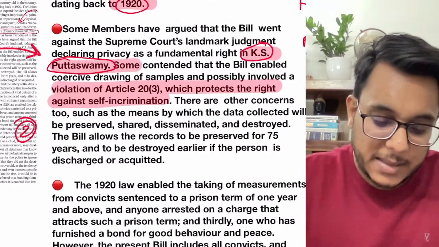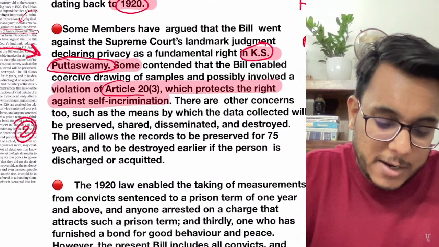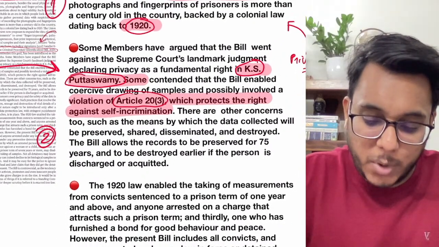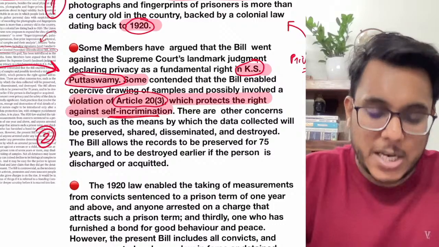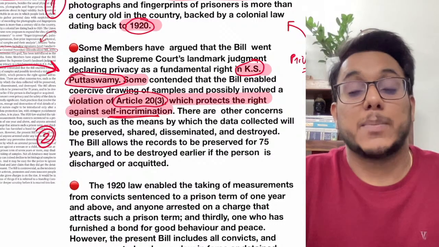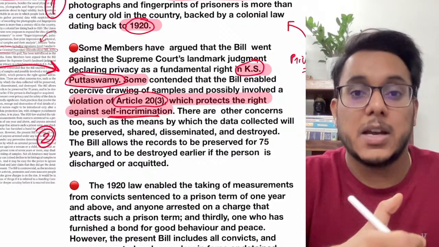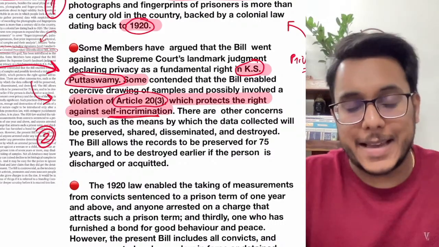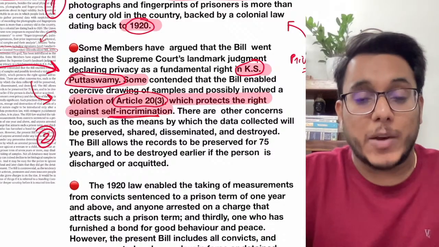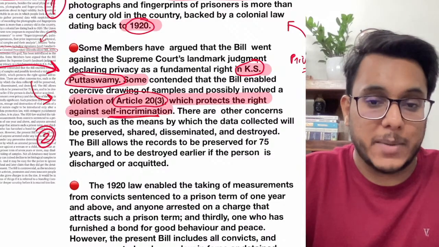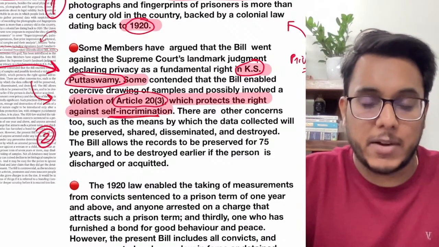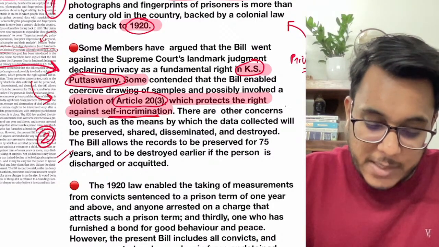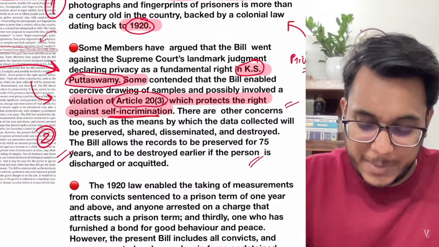Secondly, it has been said that it will also lead to the violation of Article 20 subclause 3 of the Indian Constitution. Article 20(3) protects from self-incrimination. Self-incrimination means a person becoming a witness against himself, a person implicating himself. You cannot compel a person to self-incriminate, and the protection has been given under Article 20 subclause 3. So it will lead to self-incrimination when so much data will be taken.